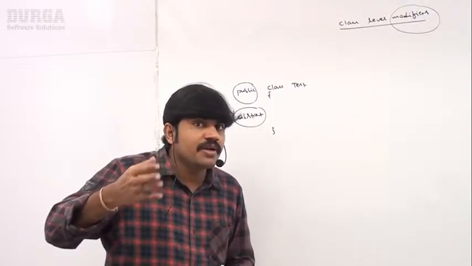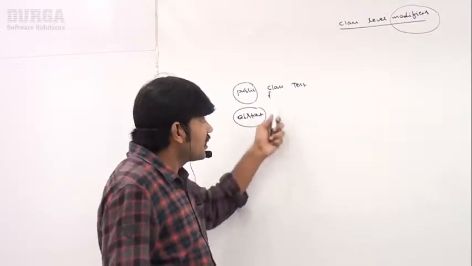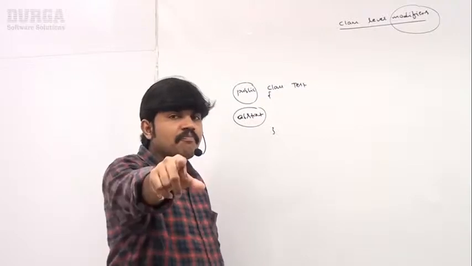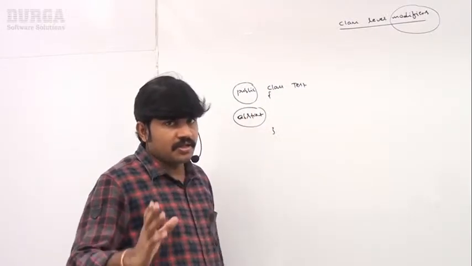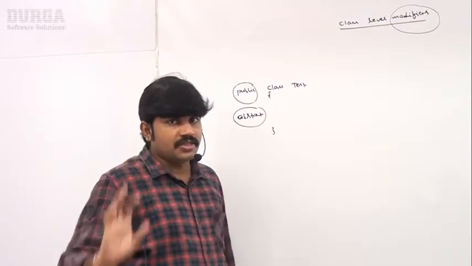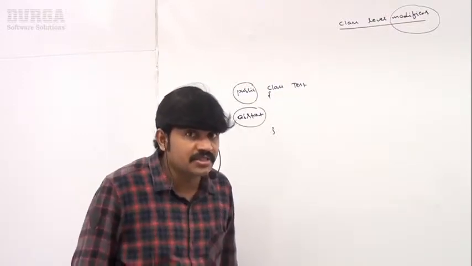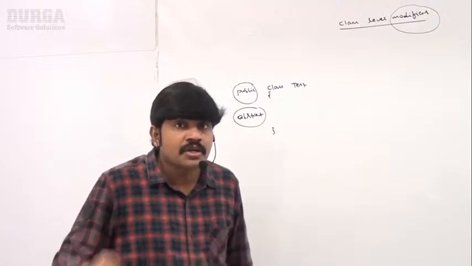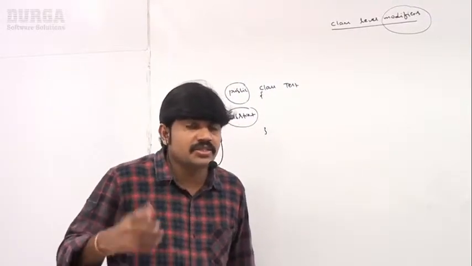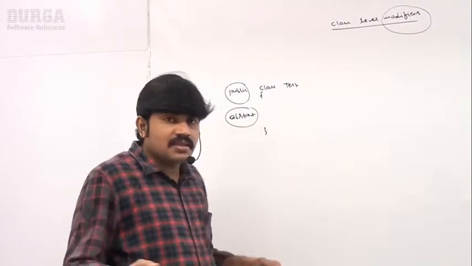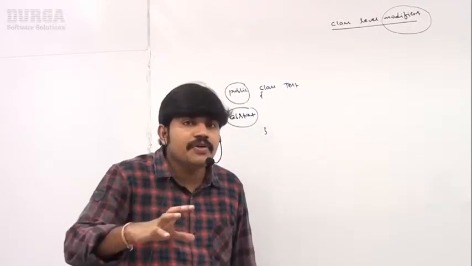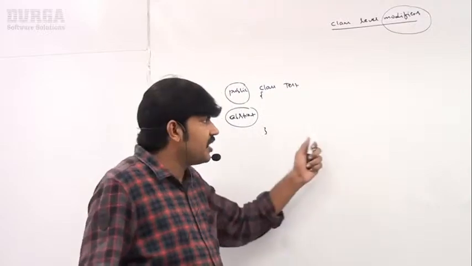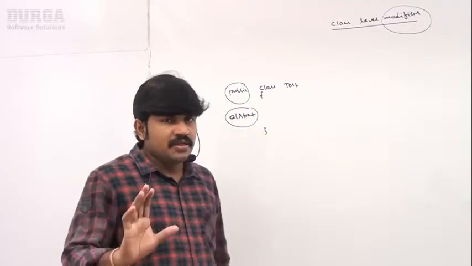So how does the JVM decide whether object creation is possible or not? Simply based on the abstract modifier. Object creation is also known as instantiation. If the class is abstract, instantiation is not possible. If the class is not abstract, happily instantiation is possible. The JVM will decide this behavior based on abstract.